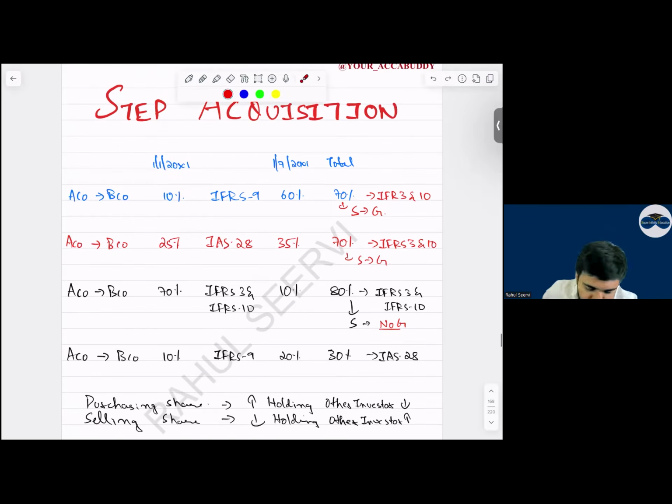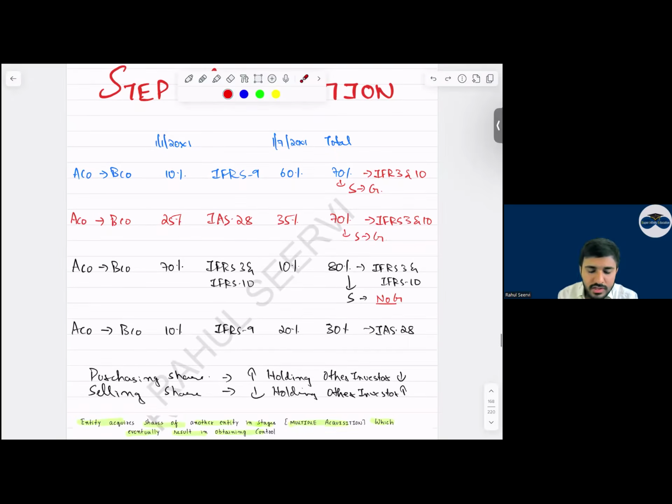See now, coming to step acquisition, very very important. In step acquisition we acquire the company in parts. Let's say A company has 10% today and they acquire 60%, so it becomes 70%. So it is a shift from IFRS 9 to IFRS 3, from financial asset to subsidiary. Then IAS 28 to subsidiary, associate to subsidiary. Then subsidiary to subsidiary. Then financial asset to associate. So these are the four cases which we have to cover. If you understand the accounting for one, the other accounting will be the same. If you understand step acquisition, your step disposal will also be the same.